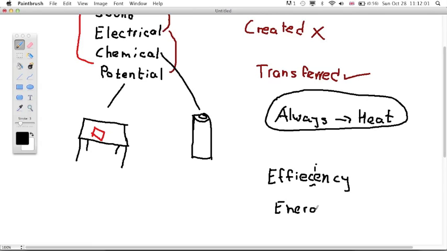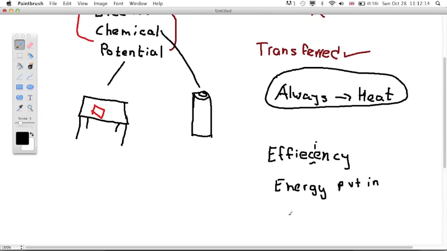For example, the amount of energy put in and the amount of energy gotten out, the energy released.